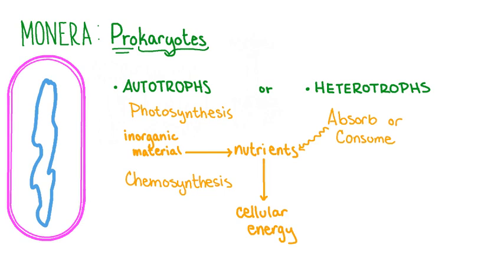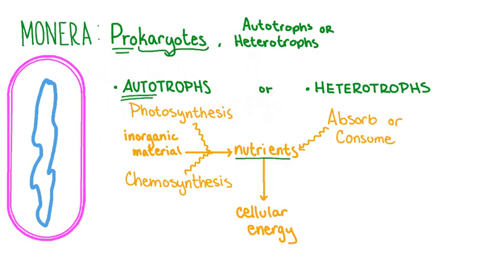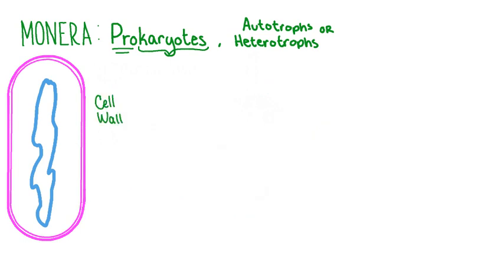They can do this using a process called photosynthesis, which utilizes the energy found in sunlight, or through chemosynthesis, which uses other sources of energy such as heat. Auto is a word part that means self, which can help you remember that autotrophs make nutrients by themselves. Another feature of prokaryotic cells is that they possess a cell wall.